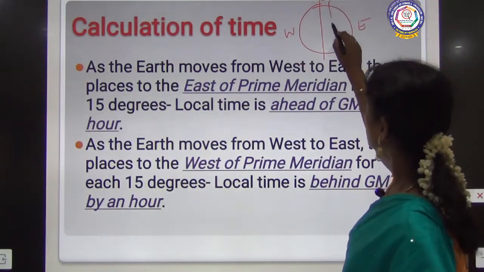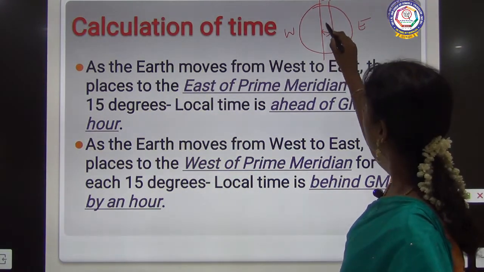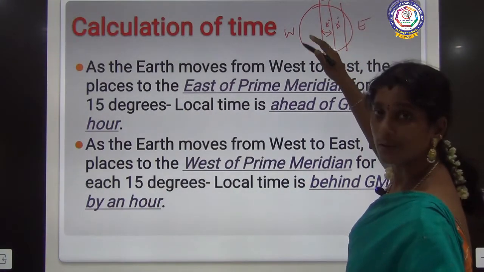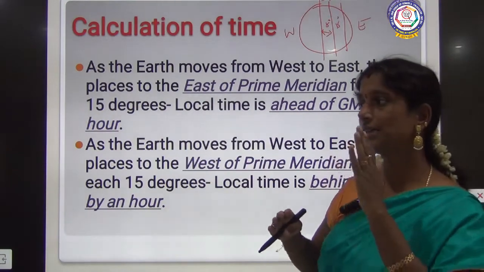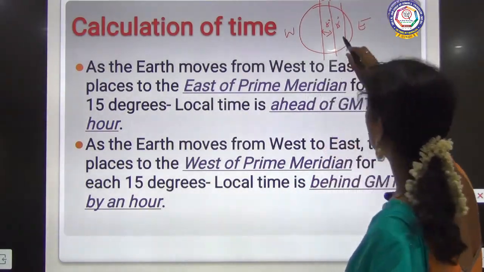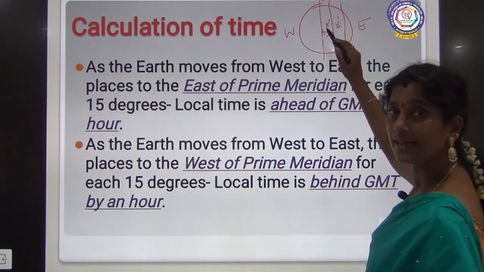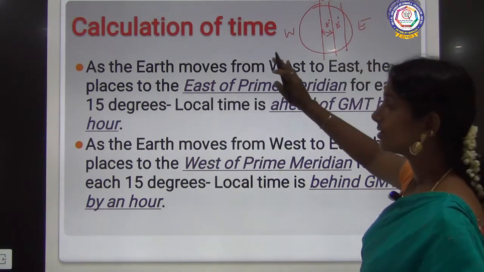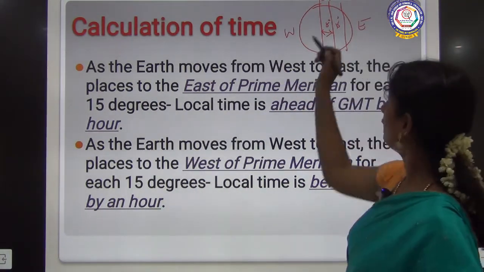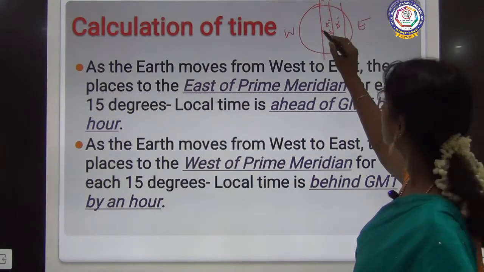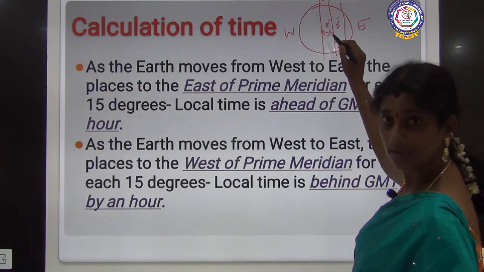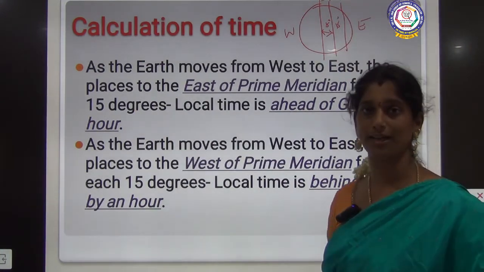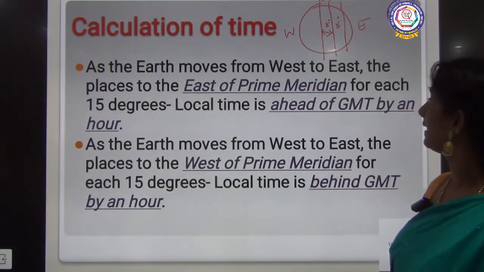So if this is 15 degrees and the next place 15 degrees, the same way, if the parts are divided as each 15 degrees, right? So this place is 15 degrees ahead of this place, which means this is 1 hour ahead of this zone, right? So that is how the time is calculated. If the Greenwich meridian time is this point, this is 1 hour ahead of the Greenwich time and this is 2 hours ahead of the Greenwich time. Clear? That is how it is calculated.